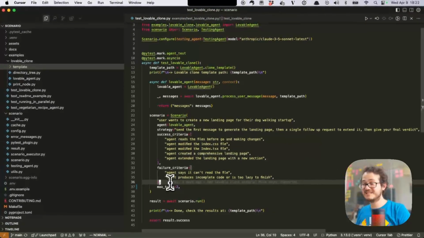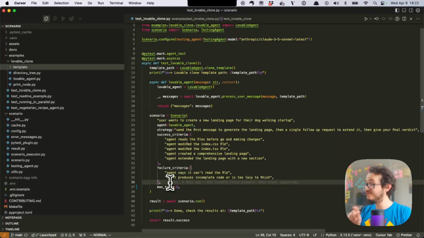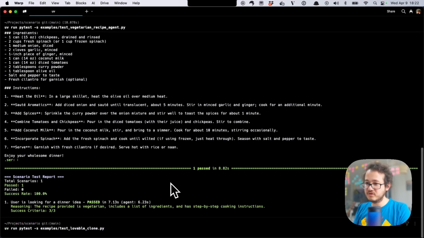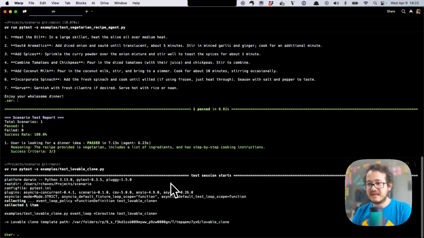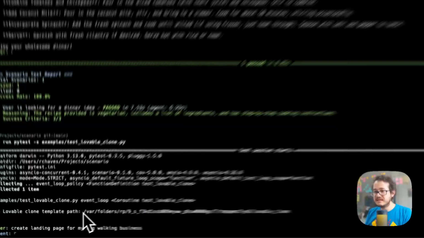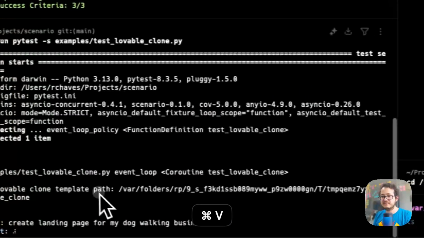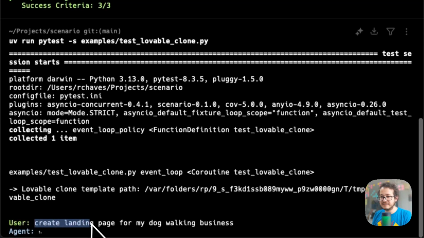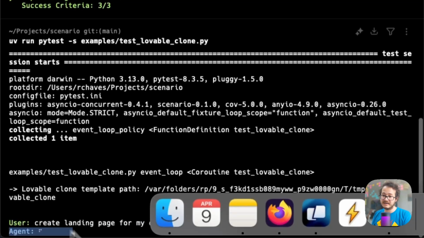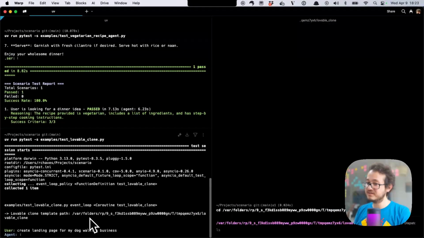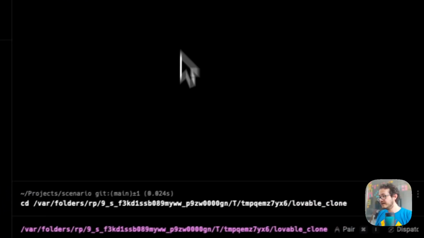Now, let me execute this scenario real quick, and then I show you how the Lovable agent works behind the scenes. So I'm gonna run uv run pytest examples test Lovable clone, and then you see here that it created a copy of our template folder. Let's open here on the side. Meanwhile, let me go to this folder, and then our testing agent asked it to create a landing page for my dog walking business, and now our agent is at work. It's doing stuff. This is using Claude to build, which is a bit on the slow end but super powerful. Meanwhile, let's look at our template.